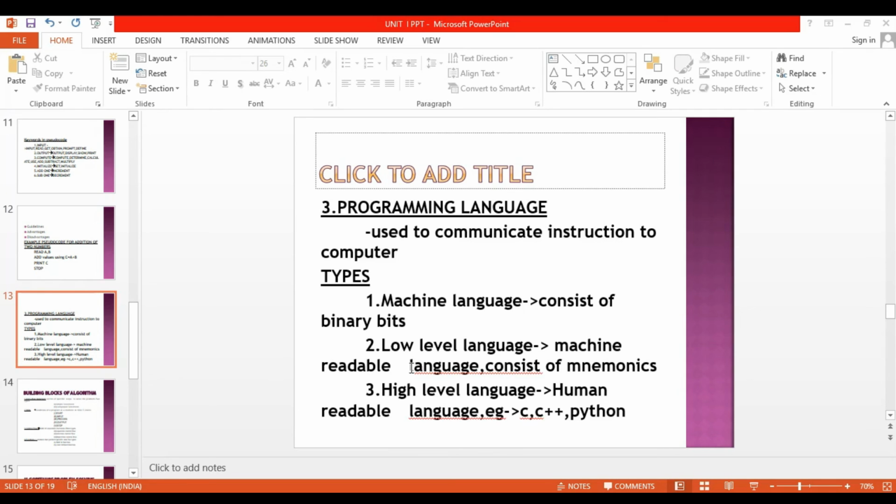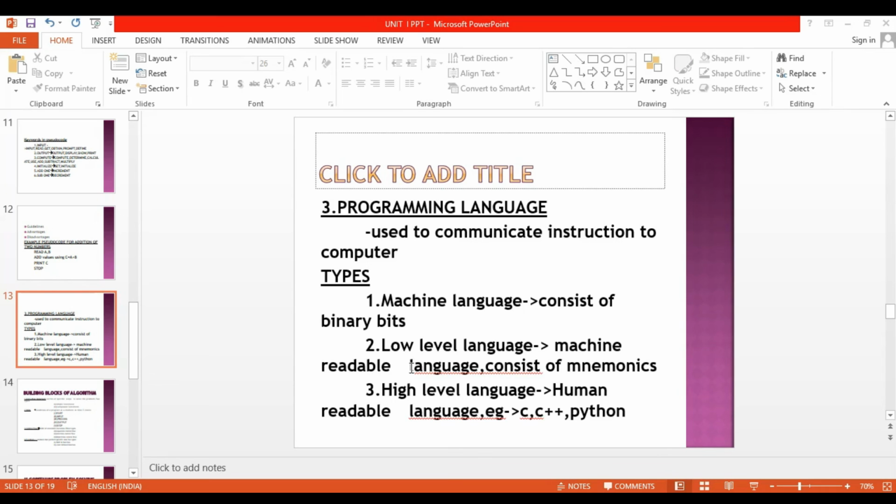Then the second one is low level language. This is a machine readable language. This language consists of mnemonics, like some English language. Mnemonics means some keywords.